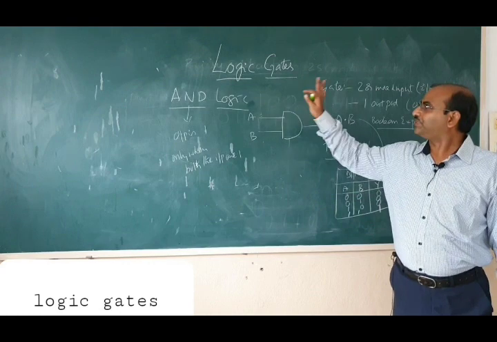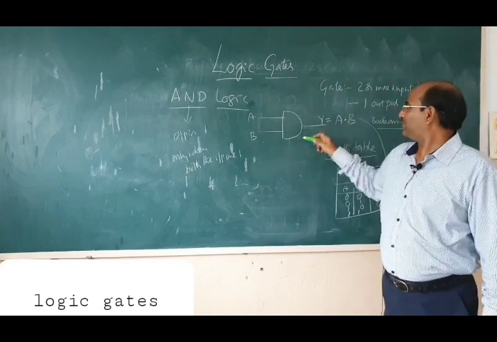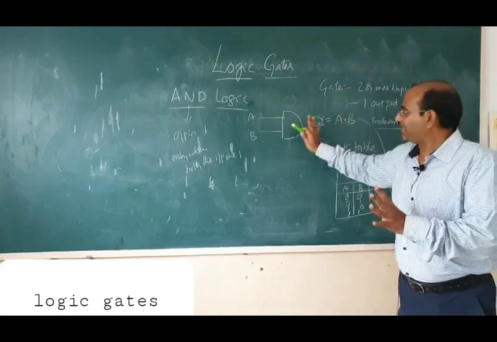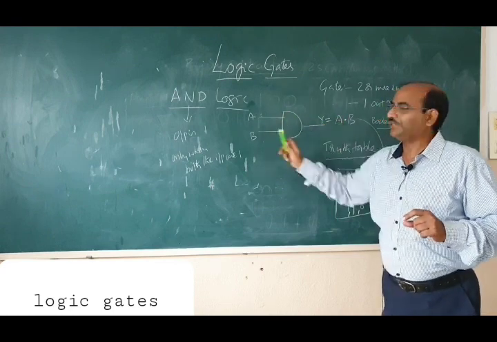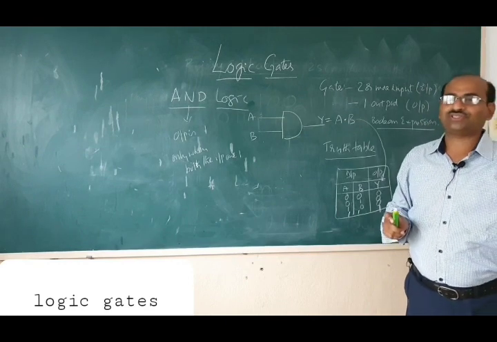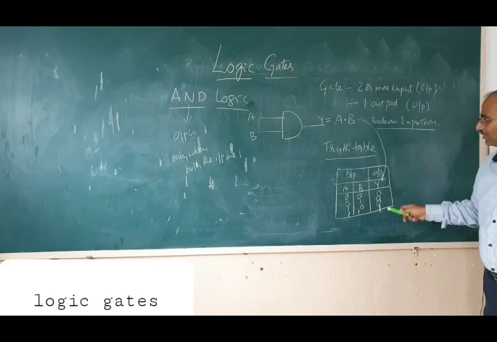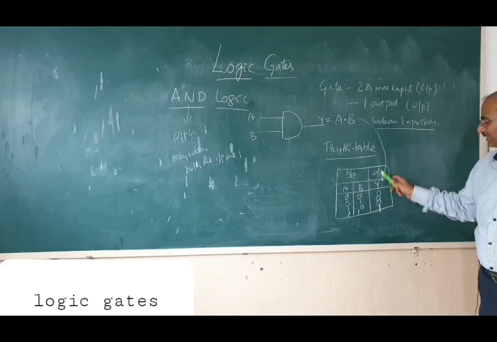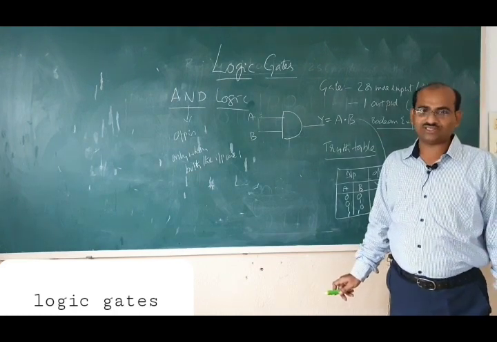So this is the first logic gate, the AND logic gate symbol, right? This is the expression, these are the inputs, this is the output. This gate operates such that the output is A and B, the AND of the inputs, right? And mathematically, if you write all the cases, the possible inputs and outputs, this will be the truth table. This is the AND logic, right?